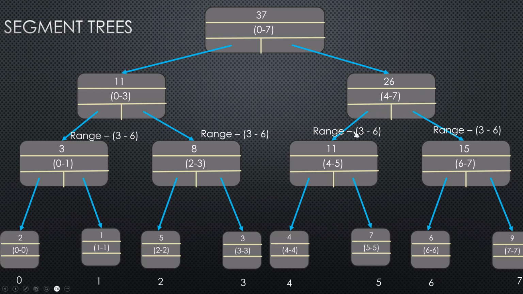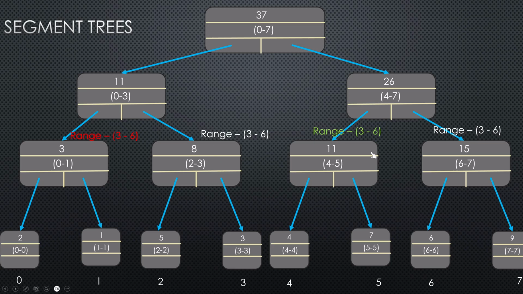We'll again call the left and the right side. Now see this, at this point there are some non-overlaps. So if you see 0 to 1, it doesn't overlap with the query range at all. That means none of the elements in the array which are children of this particular node are going to be in our answer. So at this point we can prune this part. That means we can return 0, because no array element within this range is going to be part of my answer.